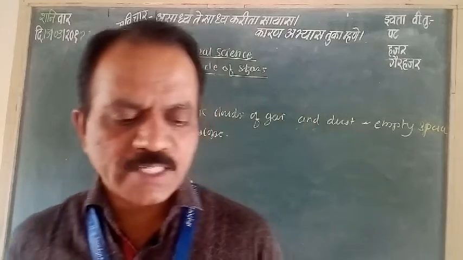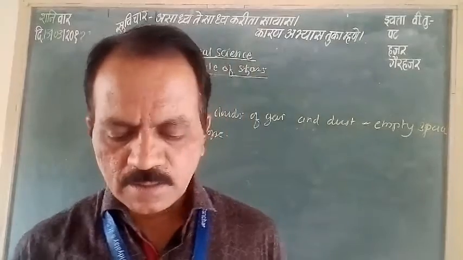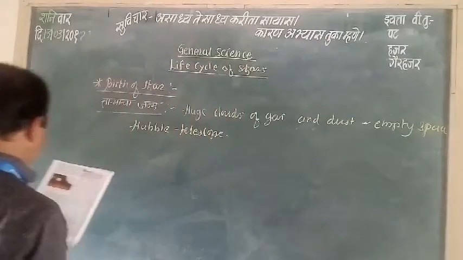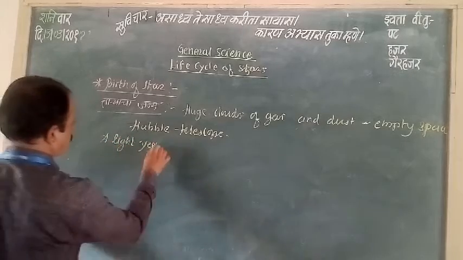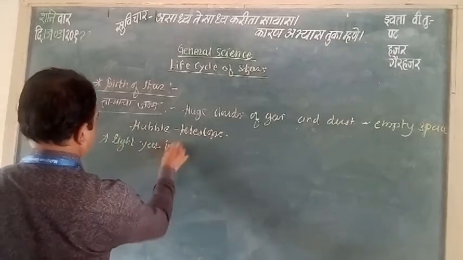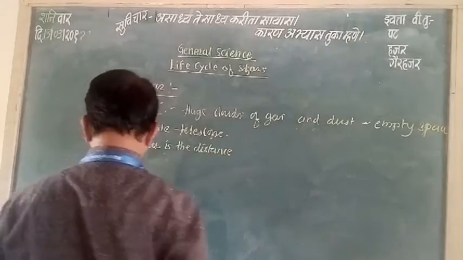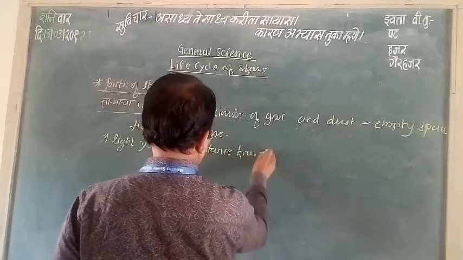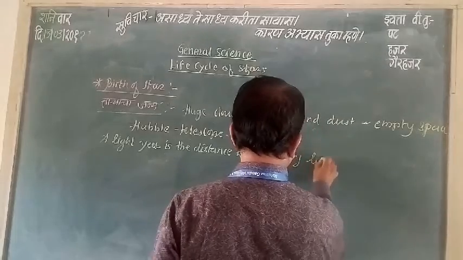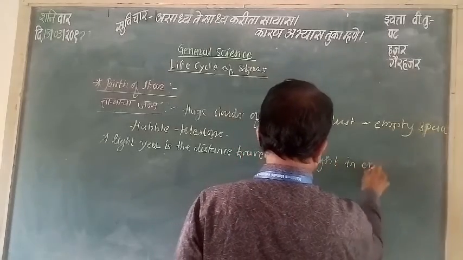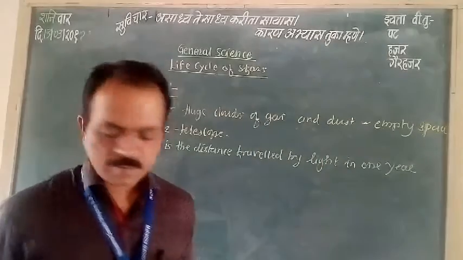Scientists use the unit of a light year for measuring large distances. A light year: the distance traveled by light in 1 year is called a light year.